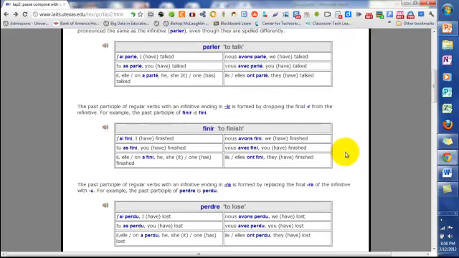Alright, so there's a picture of what we just did, the passé composé with ER verbs, IR verbs, RE verbs. So we'll do some exercises in your workbook, and we'll do the passé composé. So you now have a present tense and a past tense. So we'll be able to talk about what we do now and what we have done. Alright?